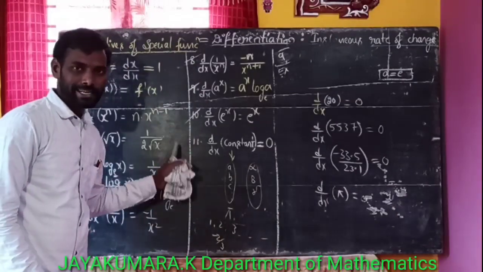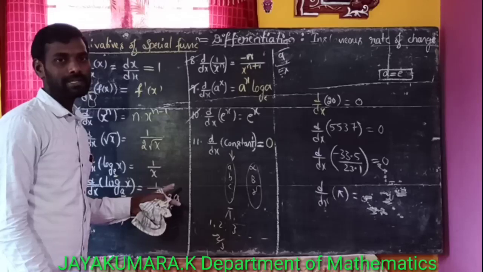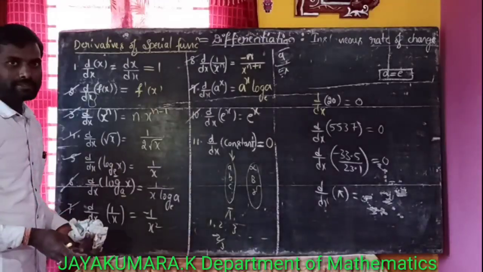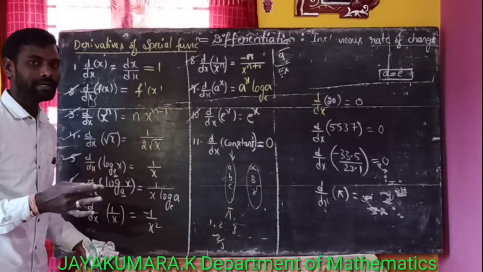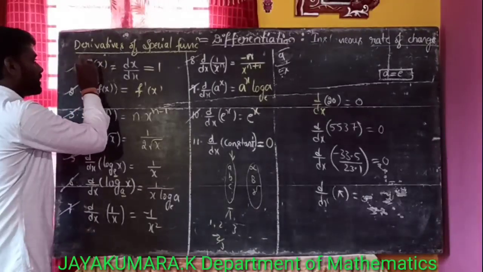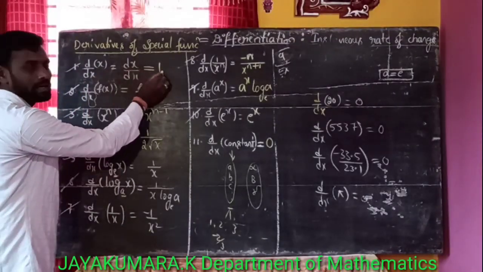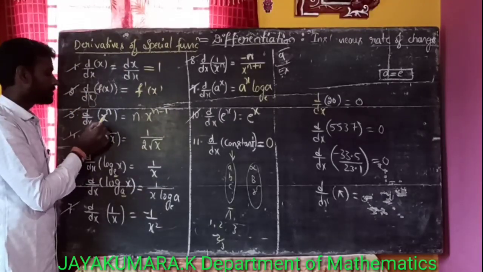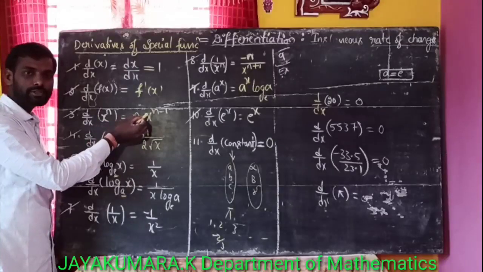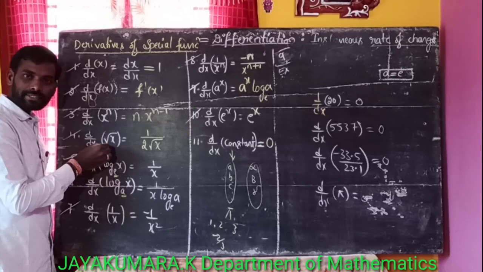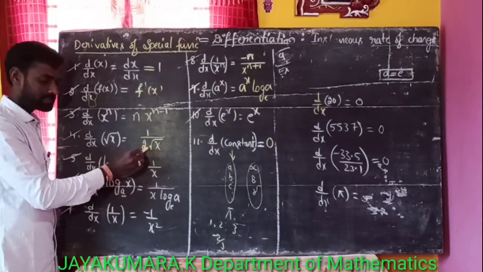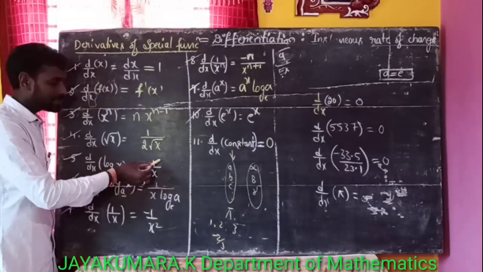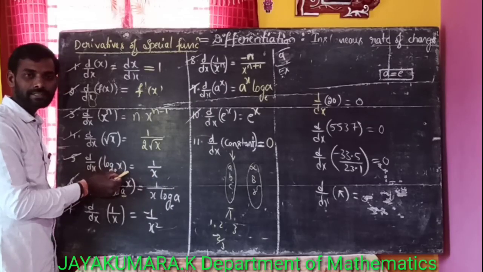These formulas are very important. You should practice these formulas well in order to understand our next classes. Okay. Here I will repeat. Here, derivative of x with respect to x is 1. Derivative of f of x with respect to x is f dash of x. Derivative of x to the power of n with respect to x is n into x to the power of n minus 1. Derivative of root x with respect to x is 1 by 2 root x. Derivative of log x with respect to x for the base e is 1 by x. Or simply derivative of log x is 1 by x.